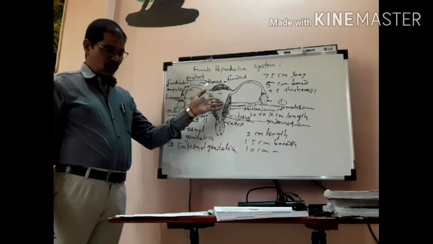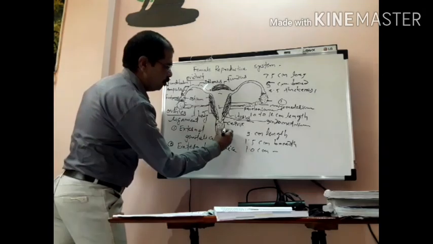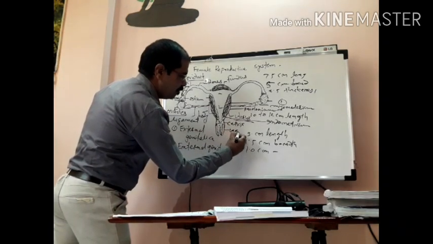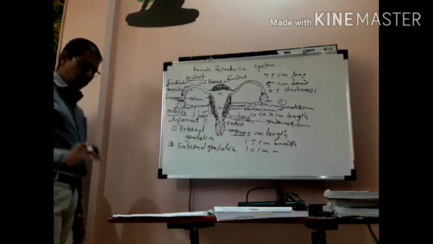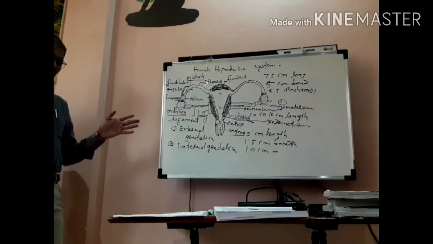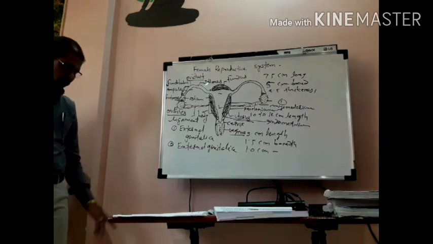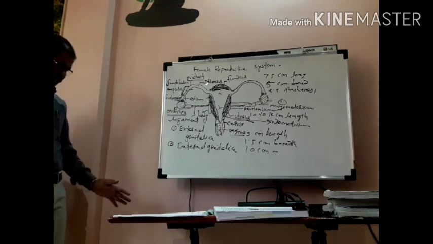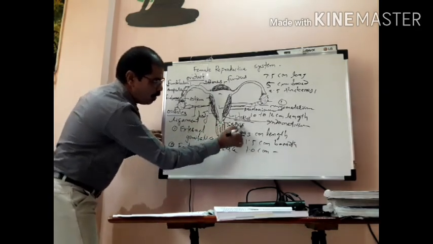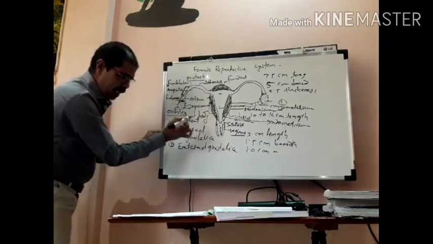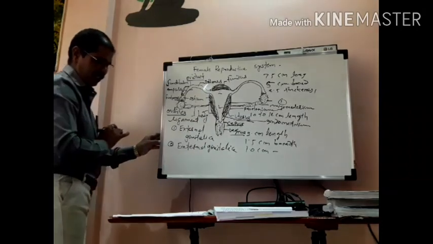Okay, then I will explain this part, that means the vagina. What is meant by vagina? Actually, it is a narrow muscular canal, isn't it? It is a narrow muscular canal, or a passage extending from the cervix. This part is called the cervix. Point to be noted. This is the cervix. It extends from the cervix to the uterus, isn't it?